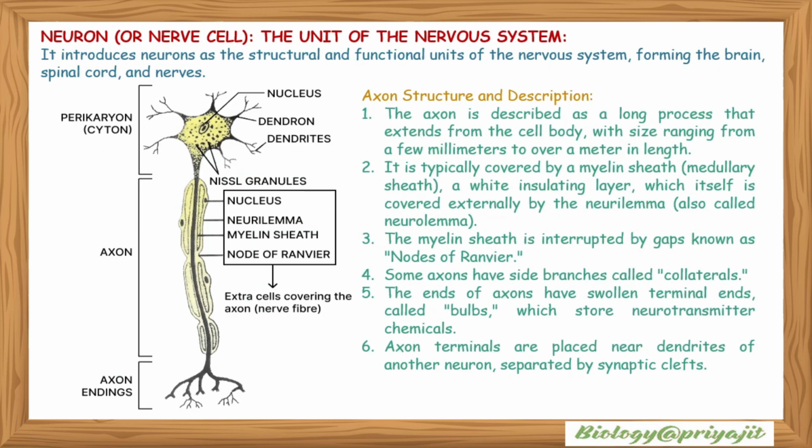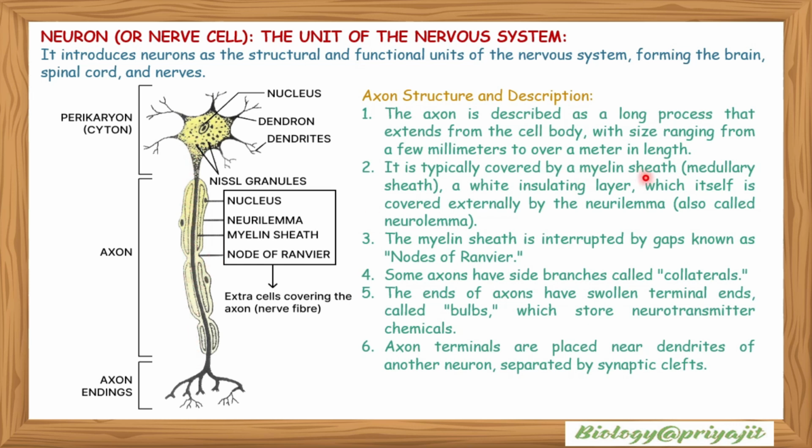Neuron or nerve cells, the unit of the nervous system. It introduces neurons as the structural and functional units of the nervous system, forming the brain, spinal cord, and nerves. Axon structure and description: the axon is described as a long process that extends from the cell body with size ranging from a few millimeters to over a meter in length.